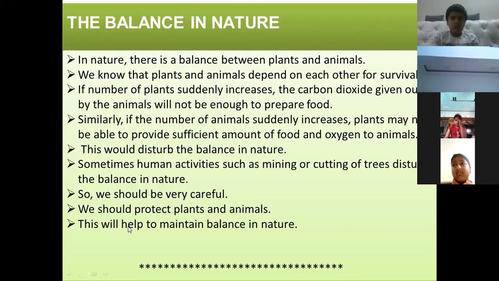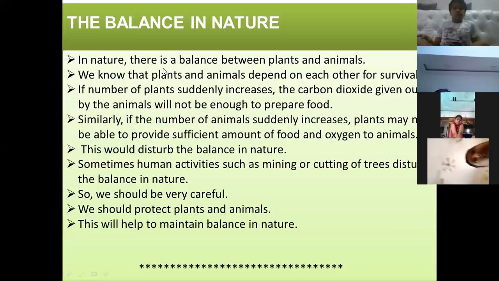Very good, Vanshika. Thank you. Now see, human activities such as mining or cutting of trees: we humans cut trees for our purposes, we build factories, we build houses, etc. For this purpose, we cut trees carelessly. This cutting of trees on a large scale may disturb the balance in nature. It will lead to a decrease in the number of plants. If the number of plants decreases, animals will suffer.